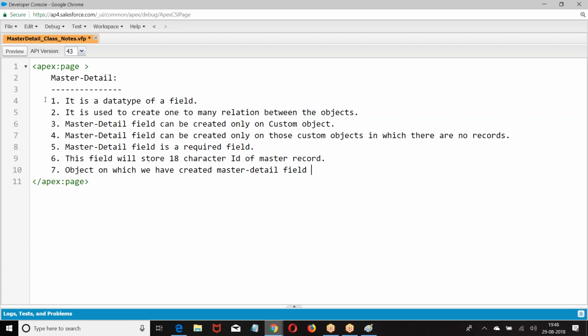The object in which we have created a master detail field is called the child object or detail object.